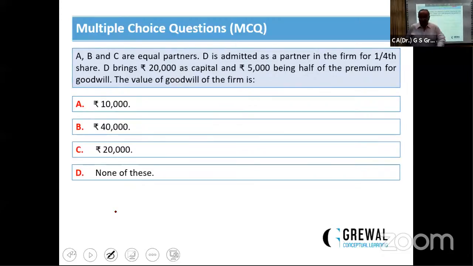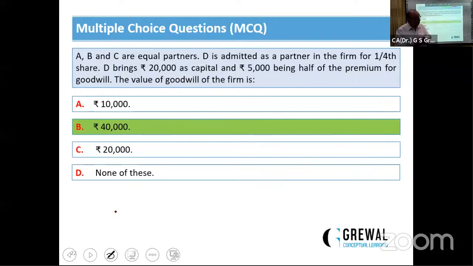Listen. For half share, he brings rupees 5,000. It means for full share, his contribution will definitely be 10,000. Now, for 1/4 share, it will be 10,000. And what is the value of the firm's goodwill? 10,000 multiplied by 4. The answer will be B. Correct answer is 40,000. Next question.